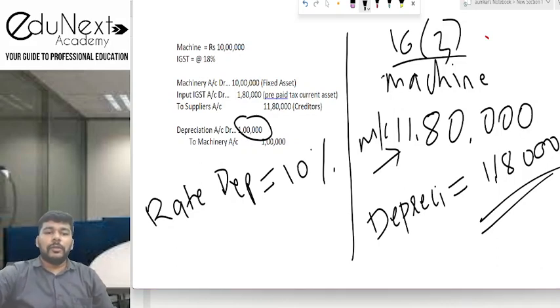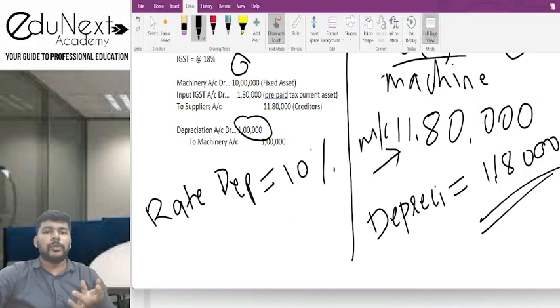So अगर आपको net of taxes value पे record करना है तो आप ये option में जा सकते हो. If you are not interested in claiming input tax credit, you can go for this option. Now जैसे जैसे हम लोग थोड़ा ये subject में आगे बढ़ेंगे, I'll tell you who will choose not to claim the credit, who will choose to claim the credit. ये एक aspect मैं आपको तभी बताऊंगा. Right now, it is not really that necessary to discuss in detail. Therefore, we are going to move forward.